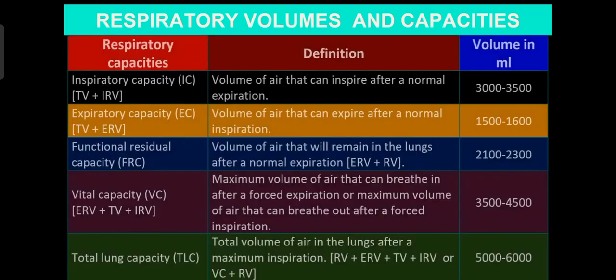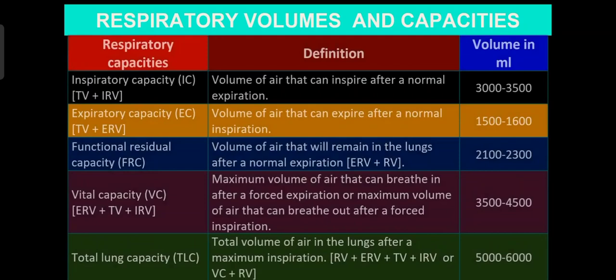Now we'll see the respiratory capacities. Respiratory volumes we have studied. Now respiratory capacities. The first one, that is IC. It is the mixture of TV, that is tidal volume, and IRV, inspiratory reserve volume. Volume of air that can be inspired after a normal expiration, that is called as the inspiratory capacity. How much air we can inspire? So it is the combination of TV plus forceful inspiration. Clear?